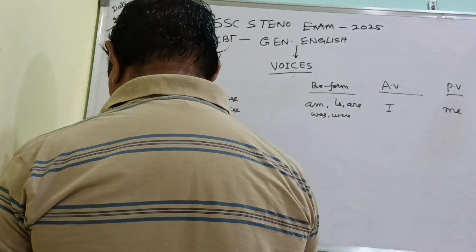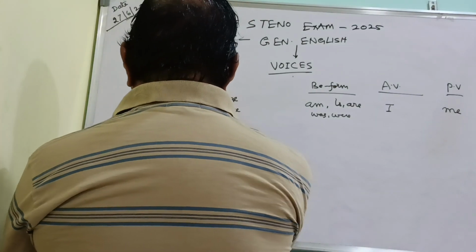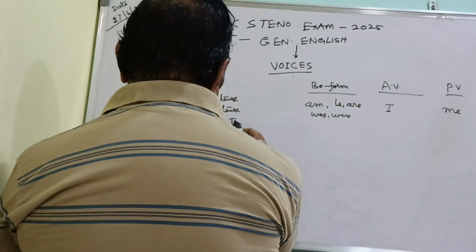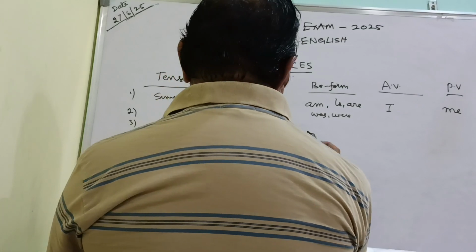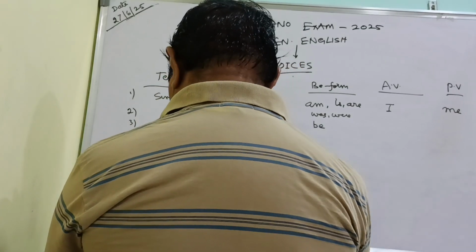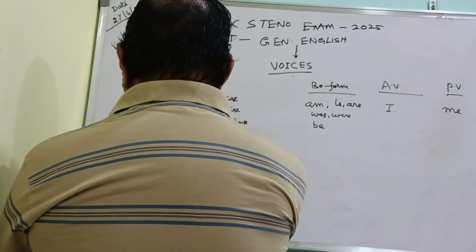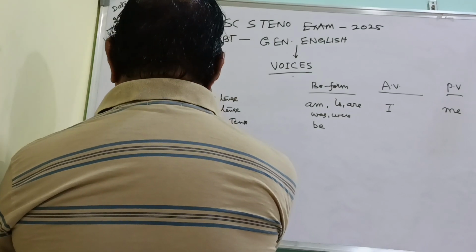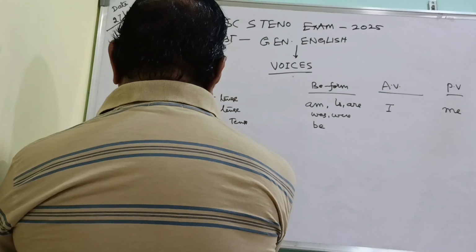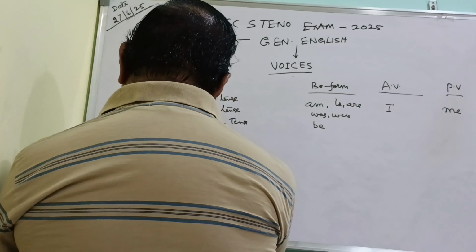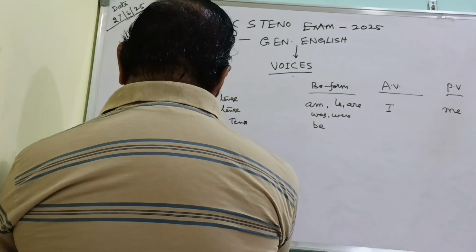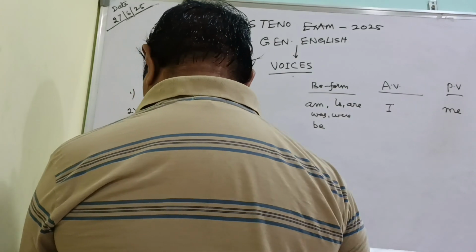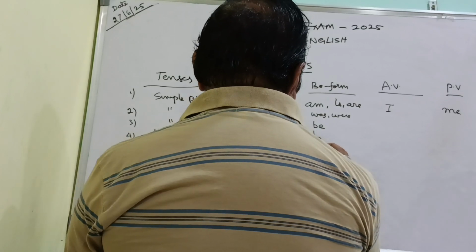Then simple future tense, be. Then present continuous tense, it will become being.